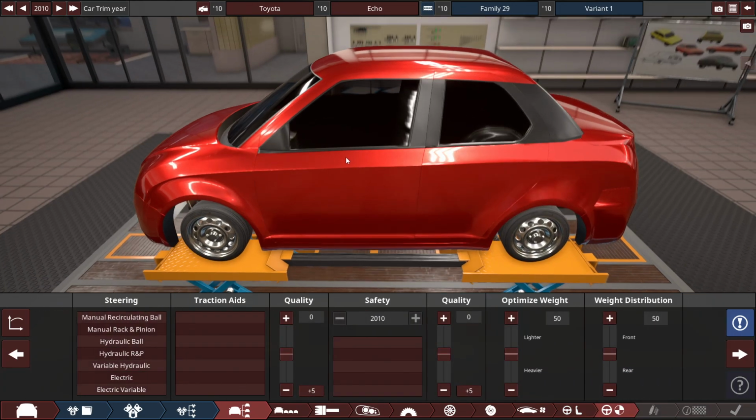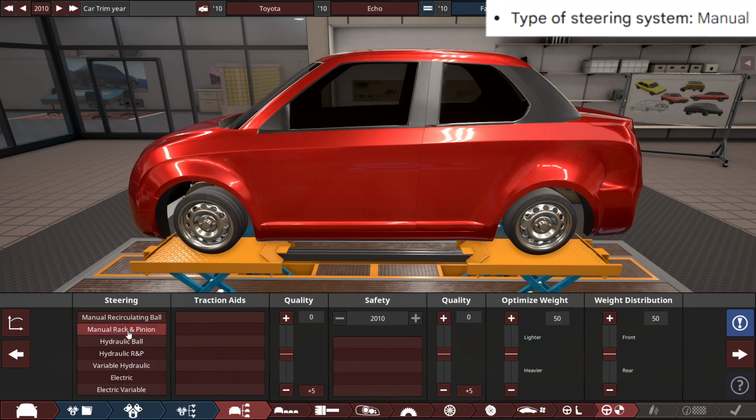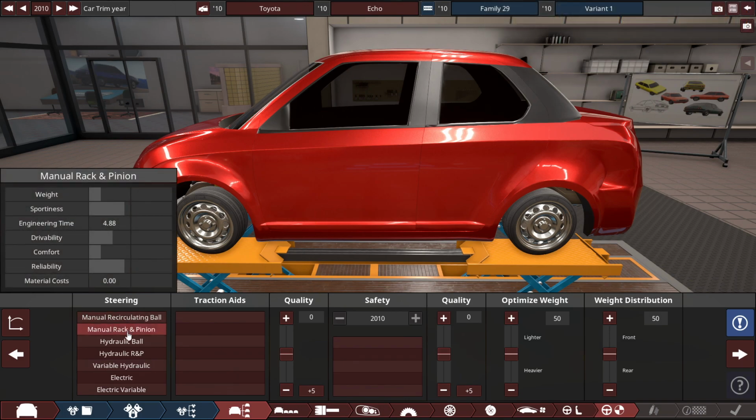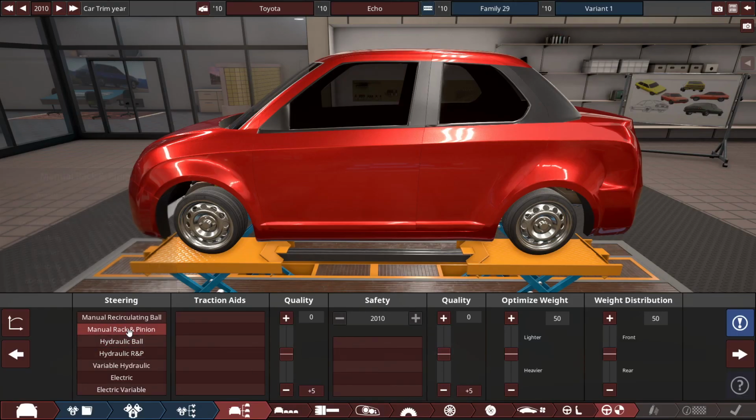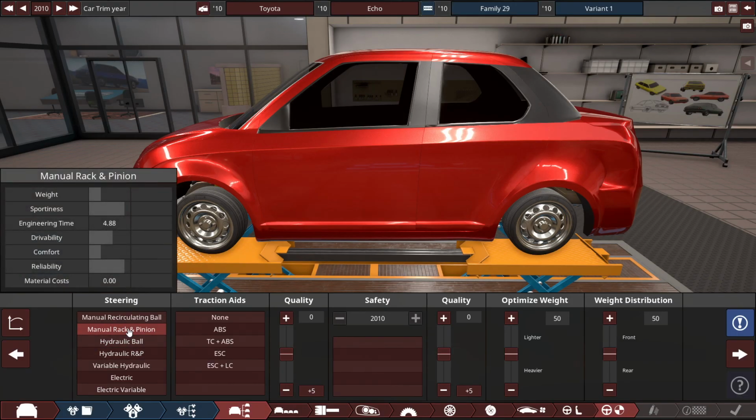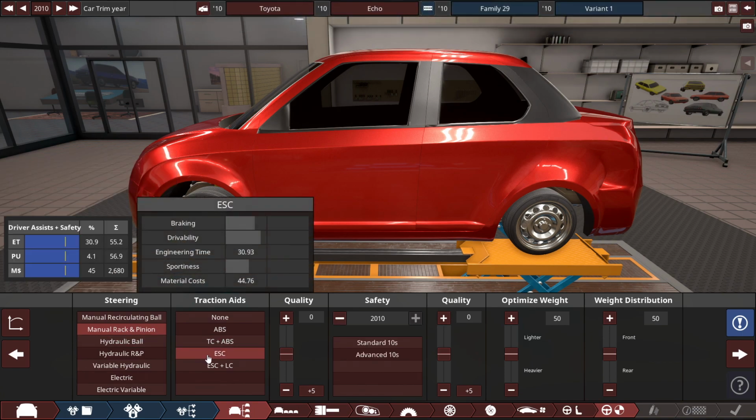And for the safety aids and all that good stuff, so for the steering, it requests that we should use a manual type of steering. It's just manual. We got a choice between a recirculating ball and a rack and pinion. So it wants us to use a manual rack and pinion type of steering. So rack and pinion it is, and for the safety aids, ABS brakes, traction control, and electronic stability control. So just ESC, which also includes traction control and ABS brakes with this package here.